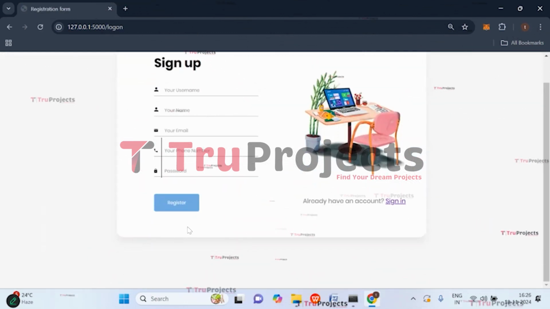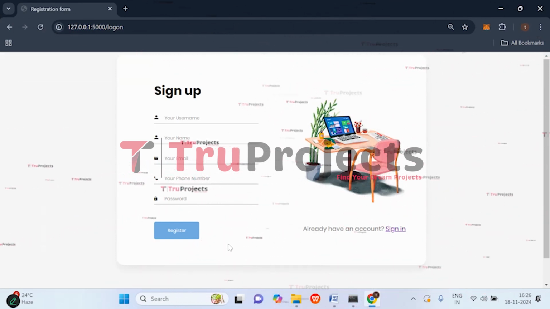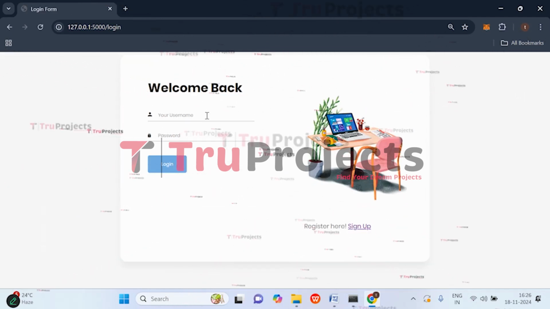Now we have to sign up. Click on sign up and enter all the registration details if you are registering newly. I have already registered, so I will directly sign in. Click on sign in. Give your username and the password.